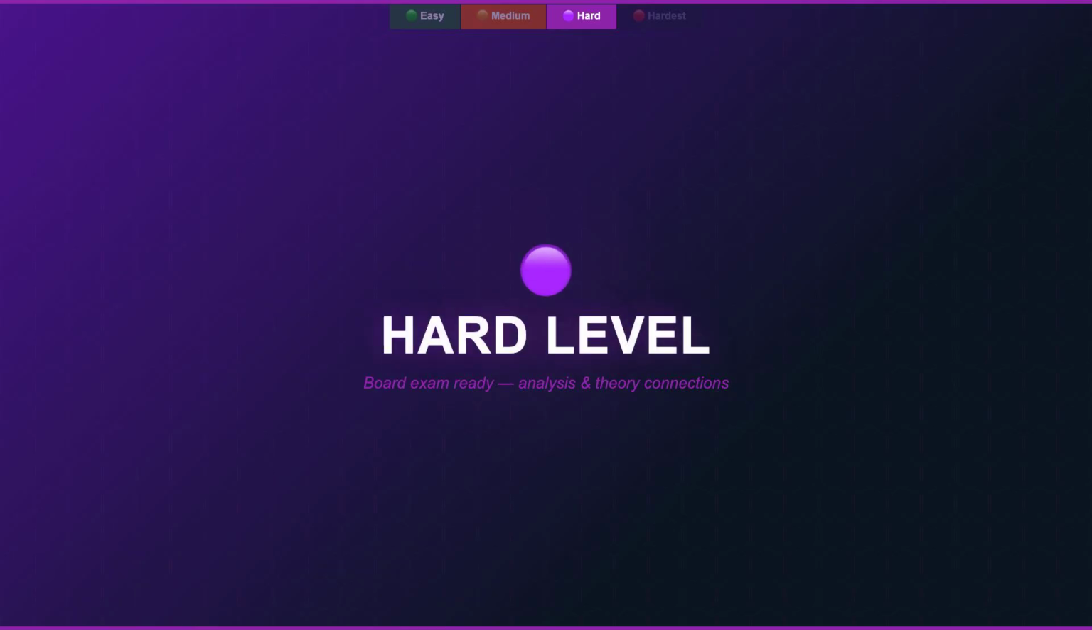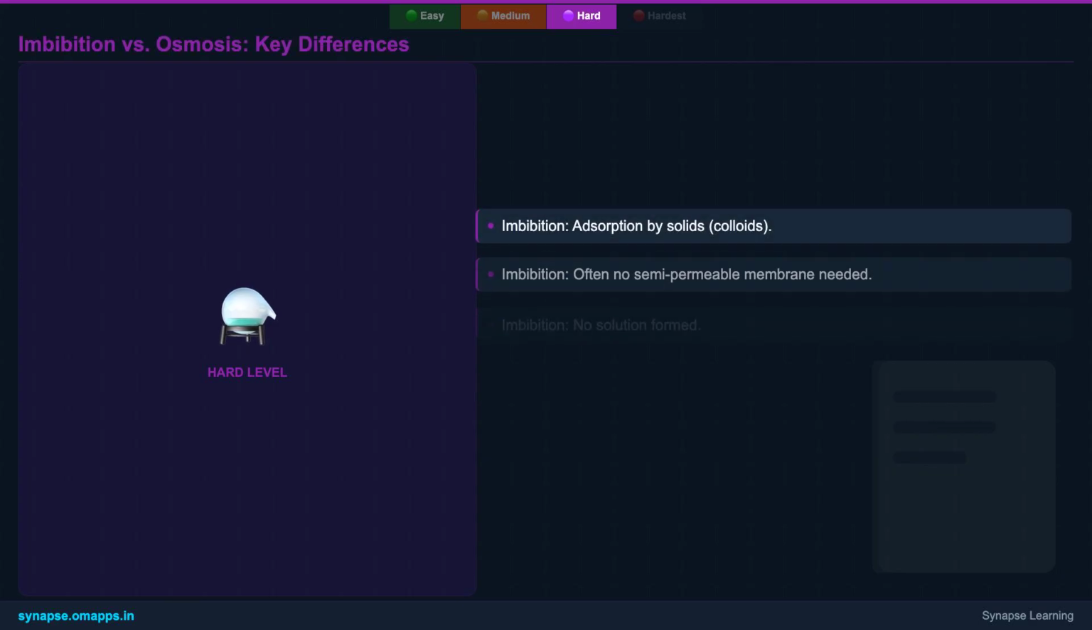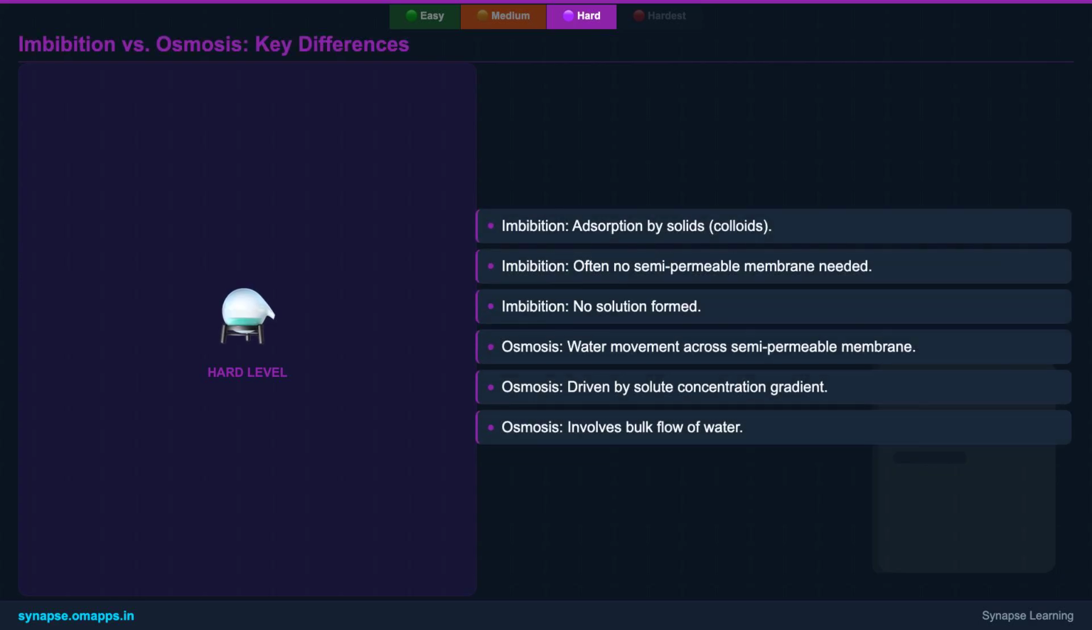Now, let's step up to the hard level. We'll analyze imbibition more deeply, comparing it with osmosis and exploring its thermodynamic basis. It's crucial to distinguish imbibition from osmosis, as both involve water movement but through different mechanisms. Imbibition is the adsorption of water by solid colloidal substances without the formation of a solution, and importantly, it often doesn't require a semi-permeable membrane.